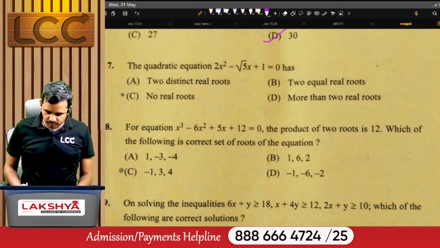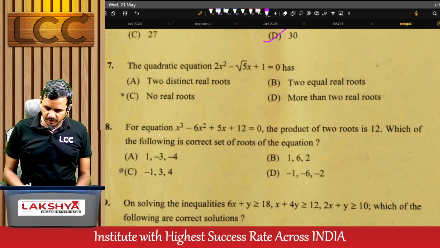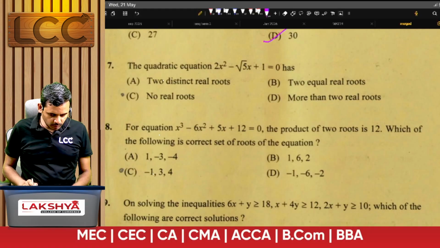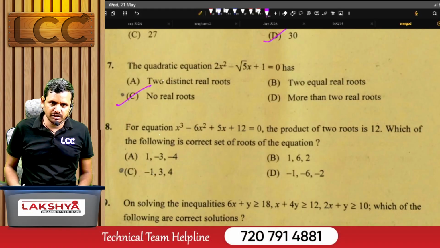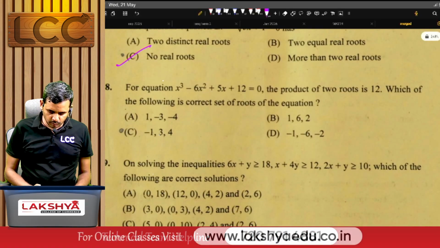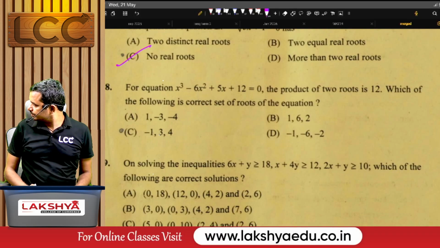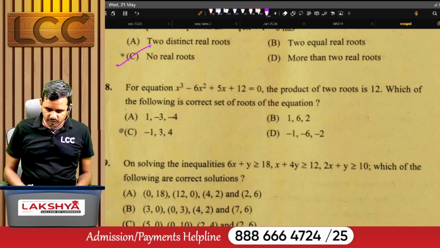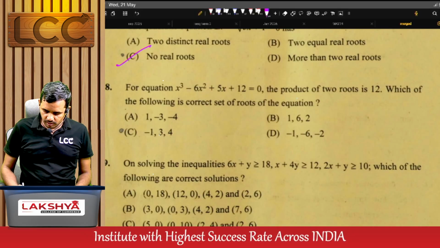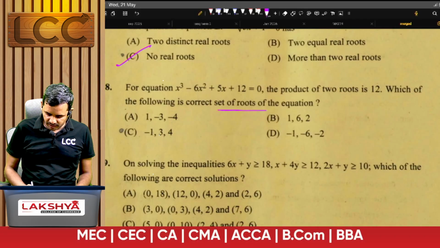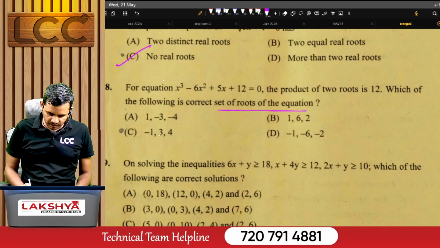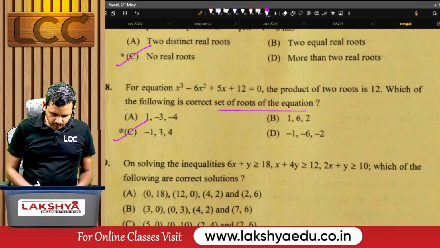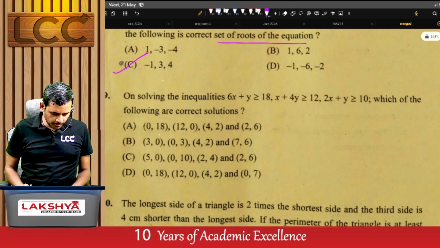The quadratic equation 2x square minus root 5 x plus 1 is equal to 0 has what type of roots? Means no real roots. Question number 8. For the equation x cube minus 6x square plus 5x plus 12 equal to 0, the product of two roots is 12. Which of the following is the correct set of roots for that equation? See, for this equation the right answer is C.